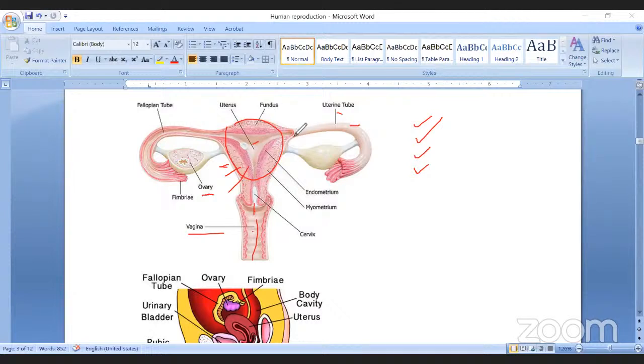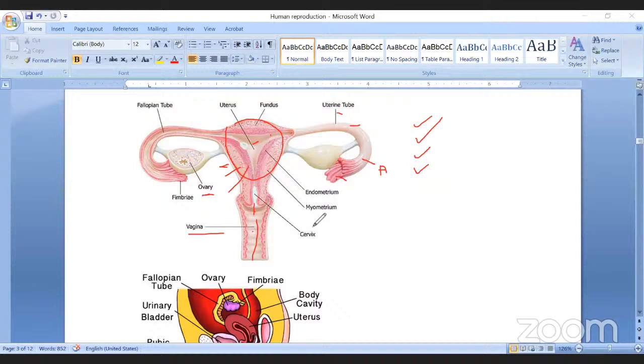Then the fallopian tube, or uterine tube, or oviduct. This is connected from the uterus to the ovary. The wider part of the fallopian tube we call the ampulla. This ampulla is the region where fertilization occurs, and it has a number of finger-like projections, the fimbriae, that hold the ovary. The function of these fimbriae is receiving the ovum after ovulation.